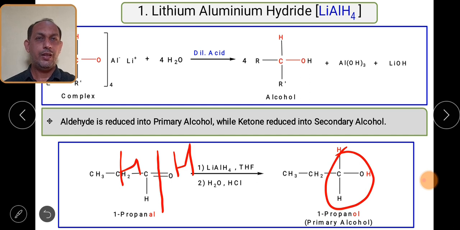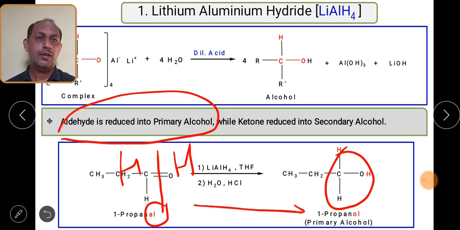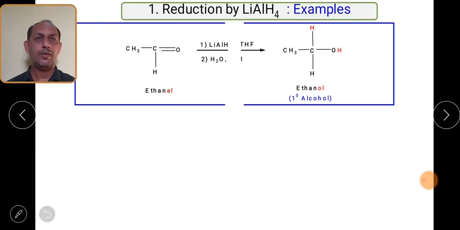So already we have written that an aldehyde is reduced into a primary alcohol. We have taken an aldehyde and got a primary alcohol. This we have to remember. If you take the example of ethanal, it is again an aldehyde, with lithium aluminum hydride and hydrolyzing reagents such as H2O, HCl.